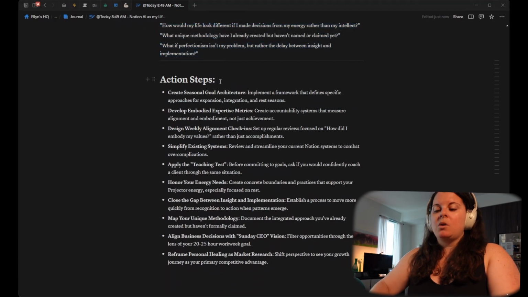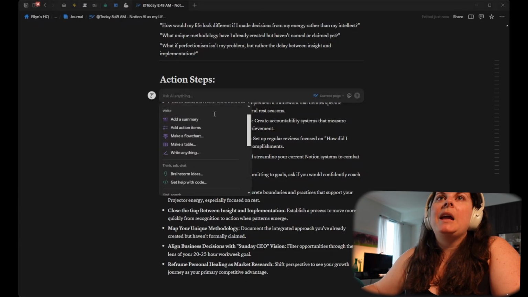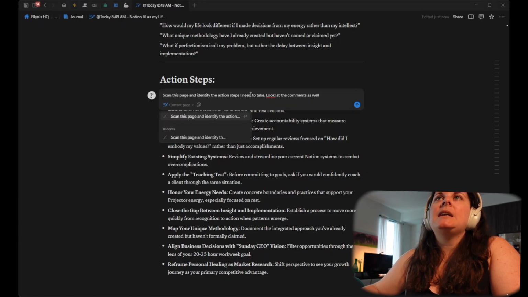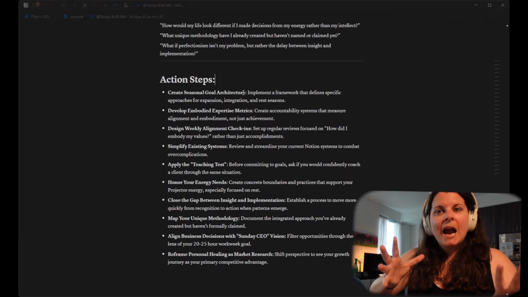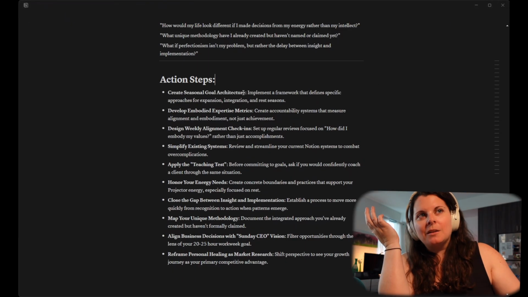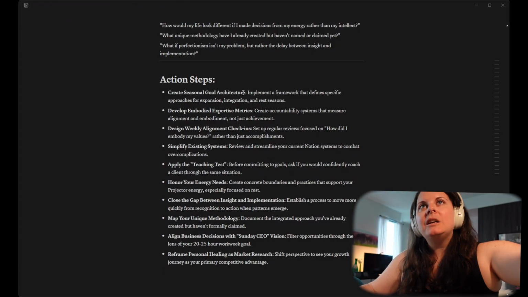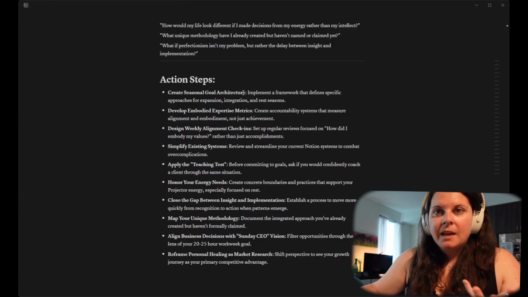And then I did one more thing with the built-in Notion AI on the page. I said, I want you to scan this page and identify the action steps I need to take. Look at the comments as well, because I figure if I'm going to do something like this, I want to actually turn it into action items, because I'm me. This kind of seems like a wasted exercise. I'm not actually learning from this and applying things from this, right?